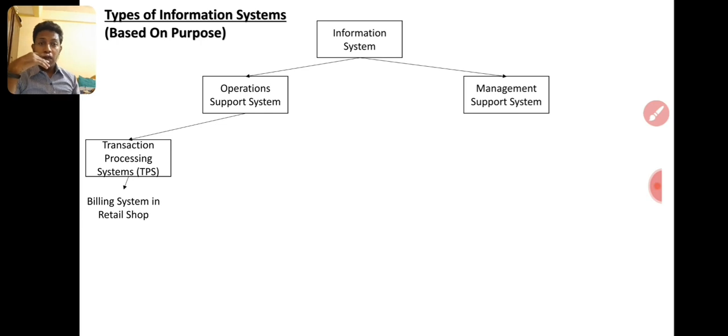So, TPS application will give you the major function of the system, right? And the major application system, right? For example, take the sales marketing system. In sales marketing, sales management will be there.